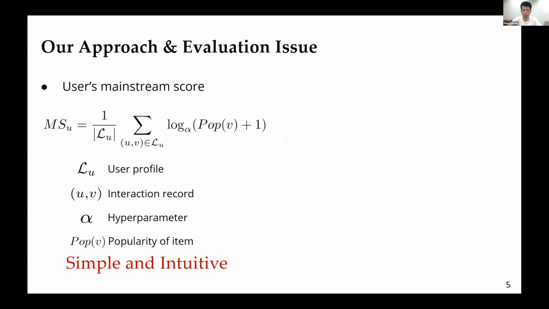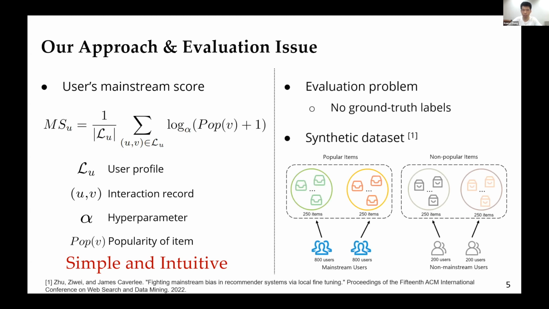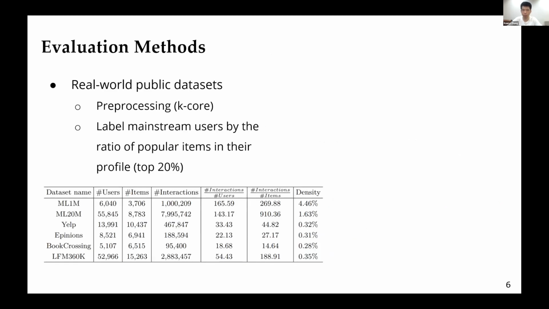Now we face an evaluation problem that there is no data sets with ground truth labels of mainstream users. In past studies, Zhang et al. create a synthetic data set for evaluating their approaches, but we argue that the synthetic data sets have some evident distinctions from the real-world situations. So it's not appropriate for testing these approaches. In our paper, we compare these approaches on real-world public data set.